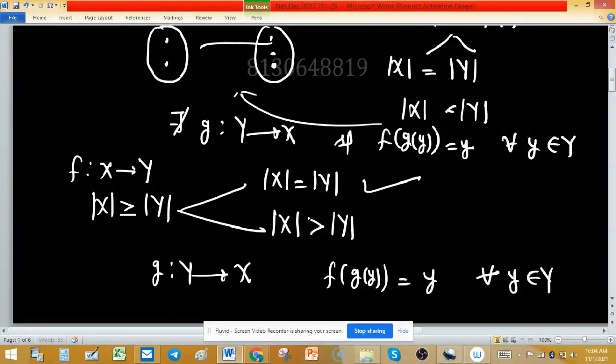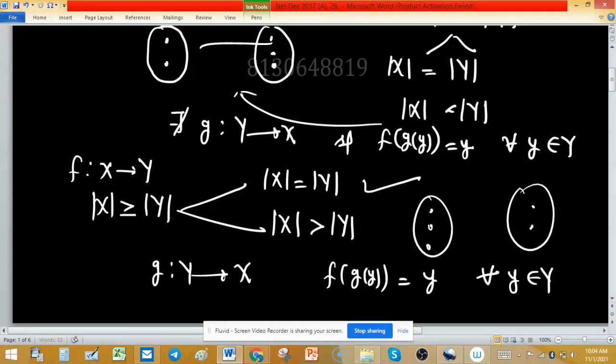And in the case when the cardinality of X is strictly greater than the cardinality of Y, you can understand with the help of a Venn diagram. Suppose X has three elements and Y has two elements. In terms of pre-images, every element y coming from capital Y has pre-images, as you can see here.